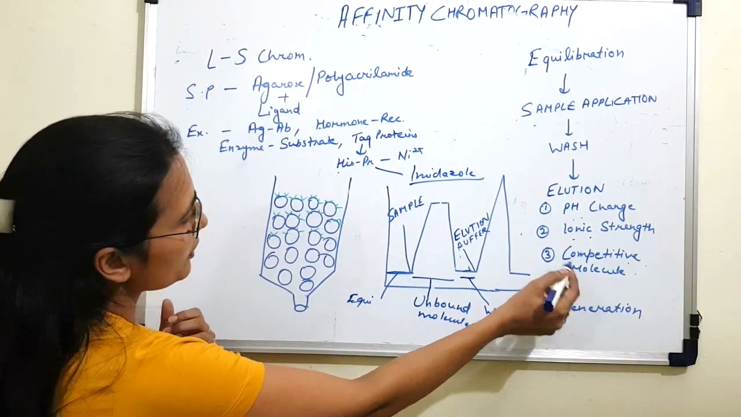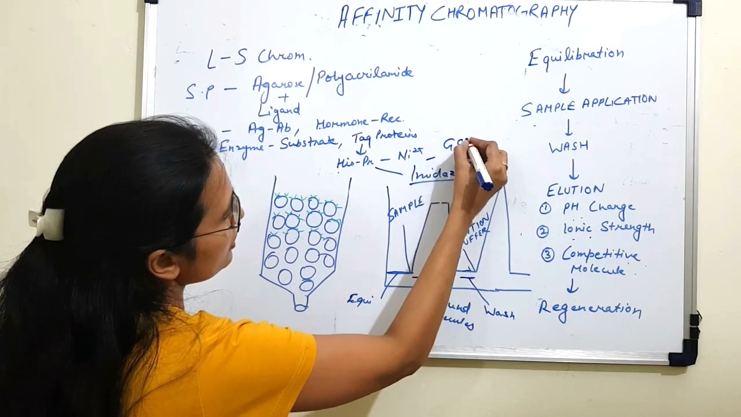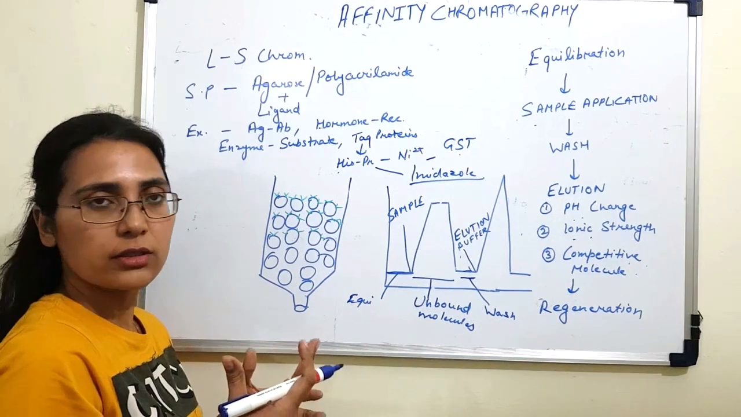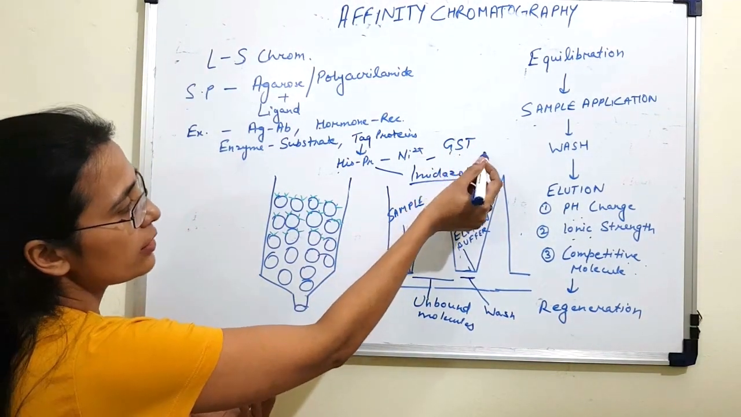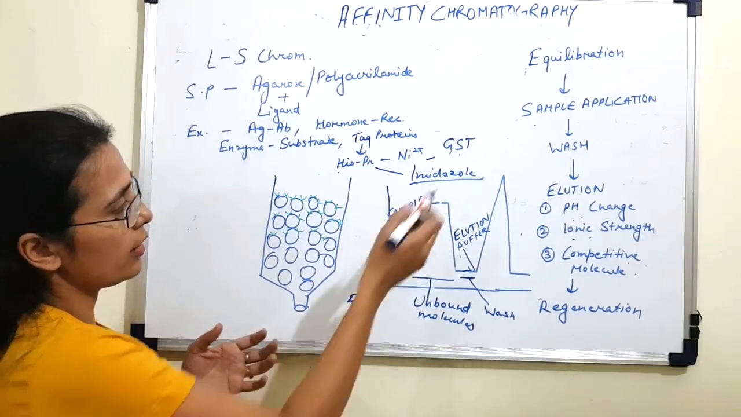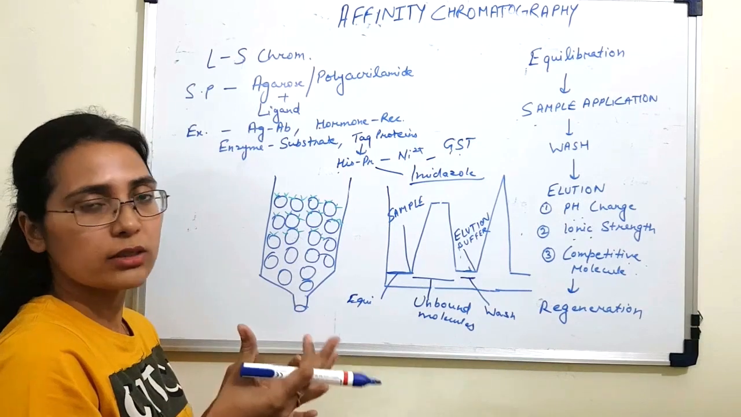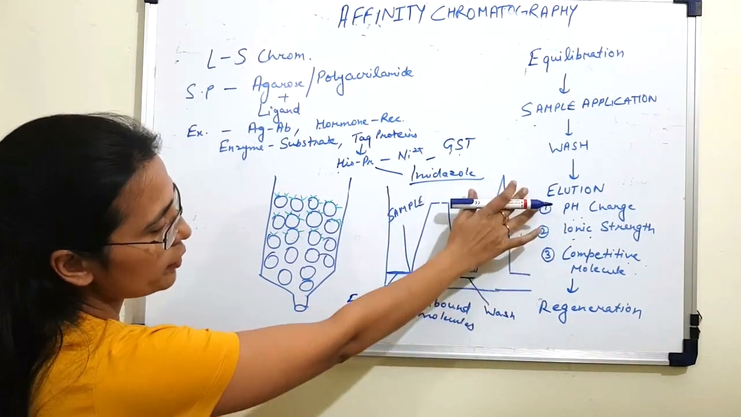Another example is GST, which is glutathione S-transferase. In this case, for elution, you use glutathione, which has higher affinity for GST because it is free, as compared to the ligand, which consists of bound or immobilized glutathione. So these are the three methods which are used for elution.